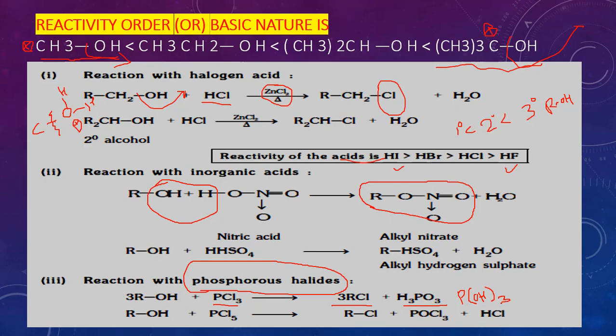You can remember it easily: PCl3, now P(OH) taken thrice. That means chlorine is replaced by OH. So don't confuse that P(OH)3 is a base. No, not at all. It is an acid. Next, the PCl5 byproduct is POCl3.